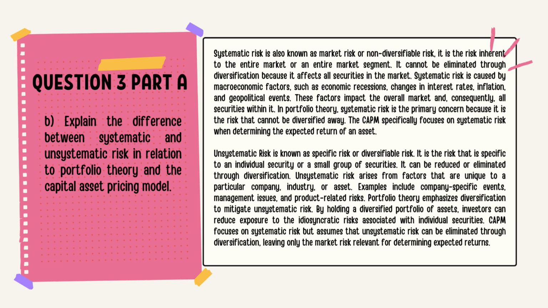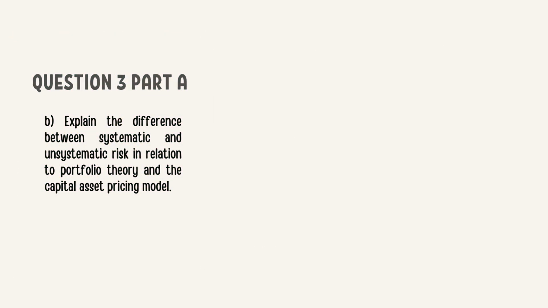Portfolio theory emphasizes diversification to mitigate unsystematic risk. By holding a diversified portfolio of assets, investors can reduce exposure to the idiosyncratic risk associated with individual securities. CAPM focuses on systematic risk but assumes that unsystematic risk can be eliminated through diversification, leaving only the market risk relevant for determining expected returns.